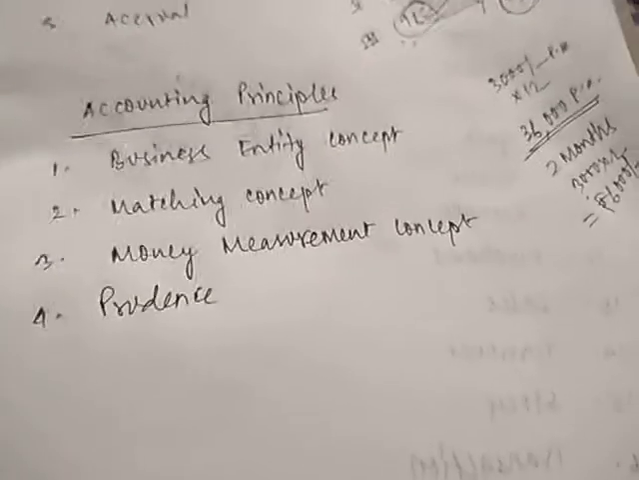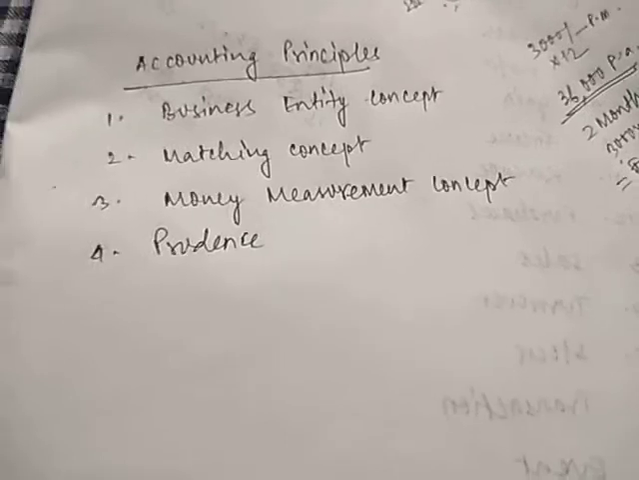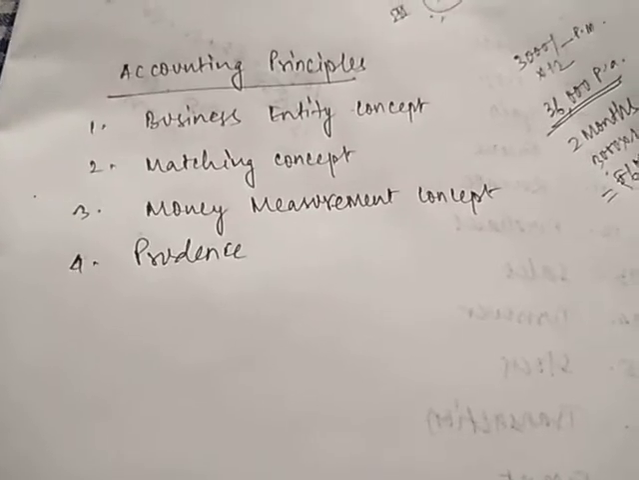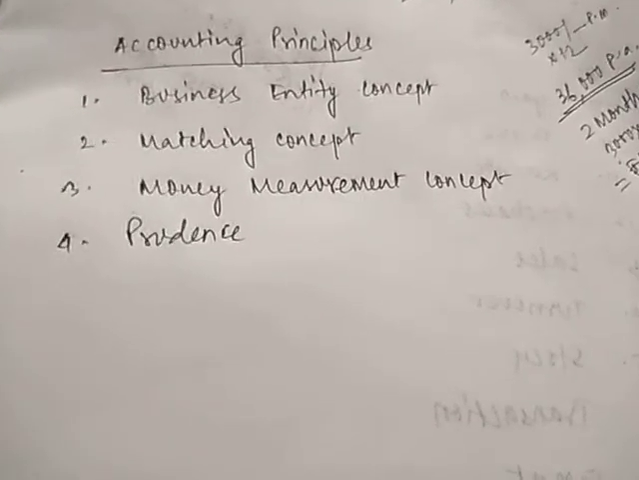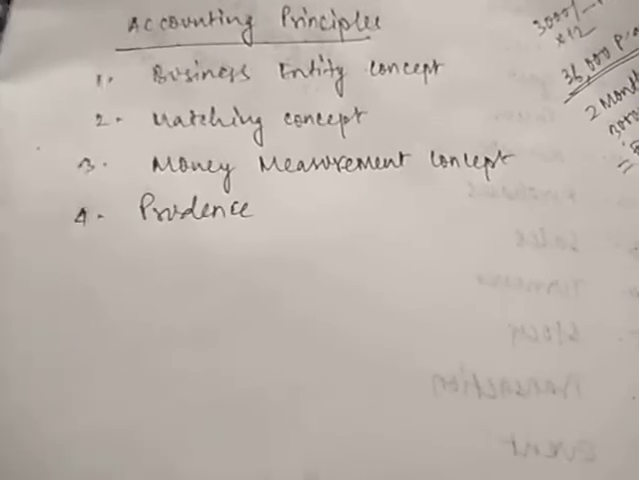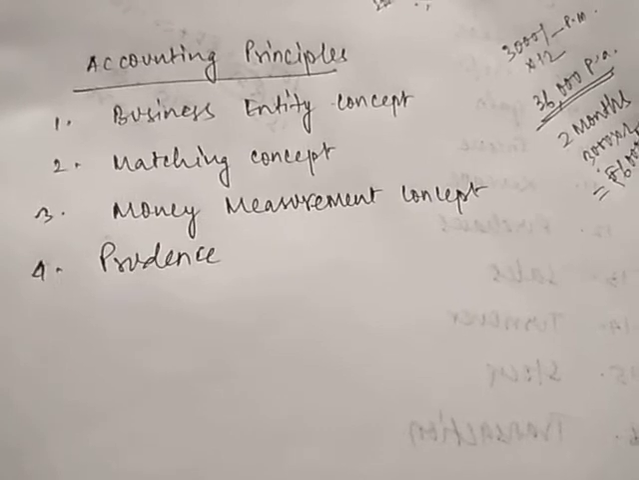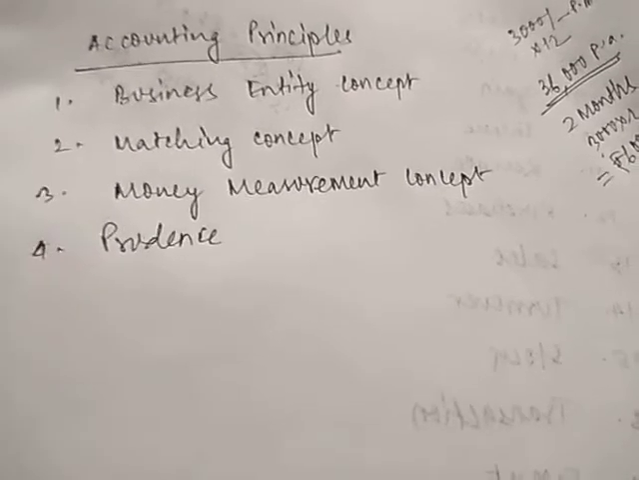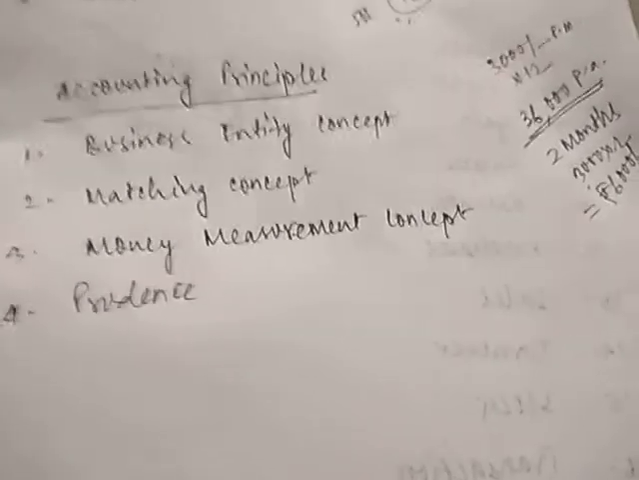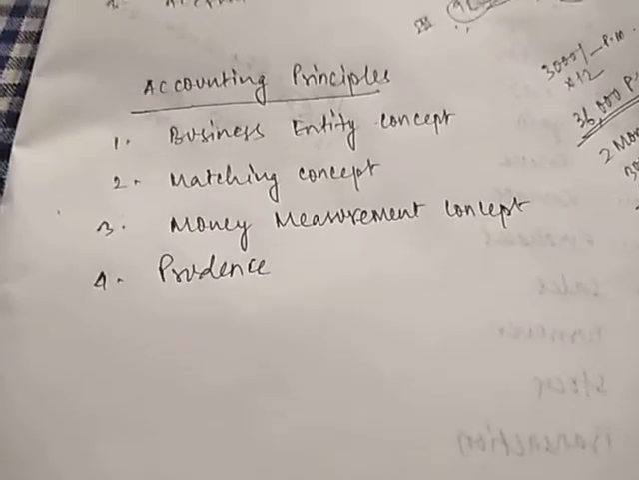About this I want to tell you a simple thing. Everything should be measured in terms of money. In accounts we don't have any other unit of measurement except money. Each and everything in accounts must be measured in terms of money. For example, if I am going to value stock on a certain date, I want to check how much stock I am having on any given date.